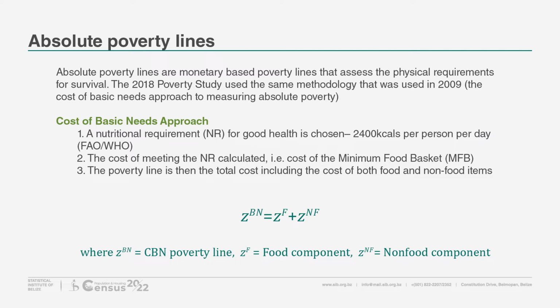Second, the cost of meeting the nutritional requirement is calculated. That is, the cost of the minimum food basket, or MFB. The poverty line is then the total cost, including the cost of both the food and the non-food items given by the formula below. Updating the minimum food baskets.